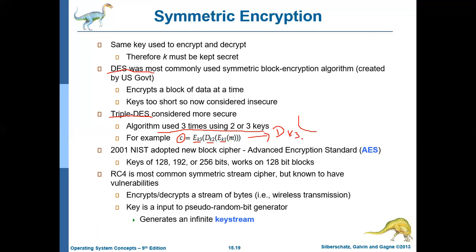Then the receiver should now encrypt with K2. This is the second level. And in the third level, it is encrypted with K1, so the receiver should decrypt with K1. So all these things should be done.